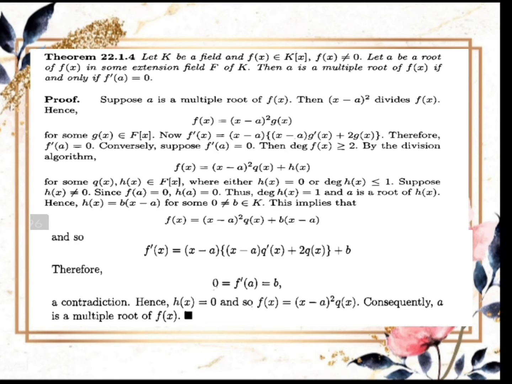Hence, h(x) is equal to 0, and so f(x) is equal to (x − a)^2 times q(x). Consequently, a is a multiple root of f(x).